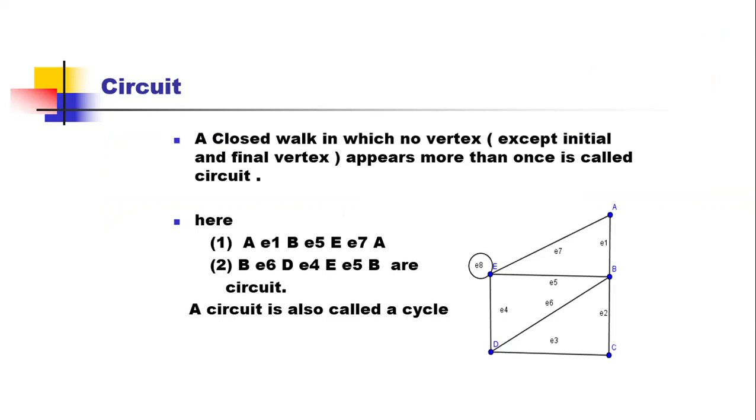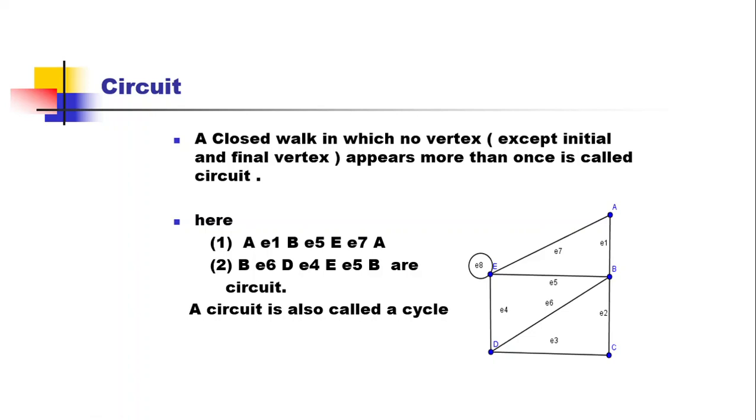And now let us discuss the circuit. It is a closed walk in which no vertex except the initial and final vertex appears more than once. A path is an open walk where no vertex is repeated, and a circuit is a closed walk where no vertex is repeated except the initial vertex and the final vertex. So let us consider this graph, and now we have to create a circuit. What is the meaning of that? We have to create one closed walk in which no vertex is repeated more than one time.